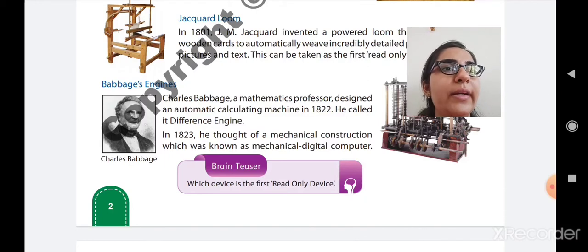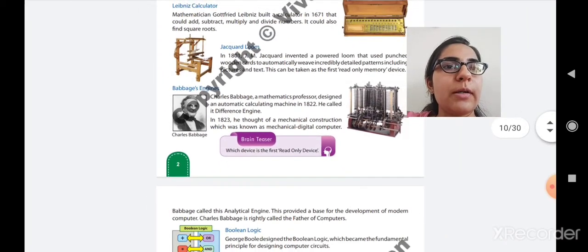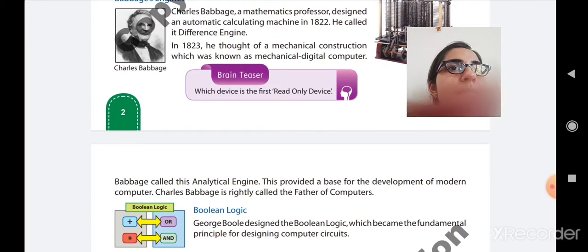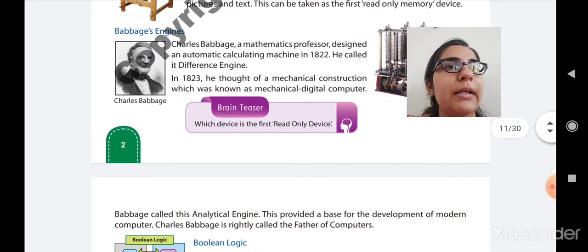In 1823, he thought of a mechanical construction which was known as the mechanical digital computer. It means that it was the very first computer which was invented by Charles Babbage. Babbage called this the analytical engine. So that mechanical digital computer is also known as the analytical engine.